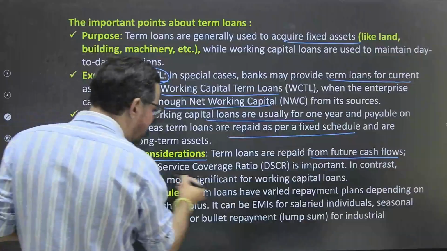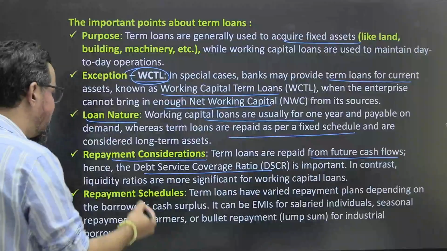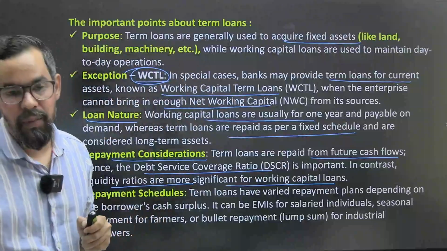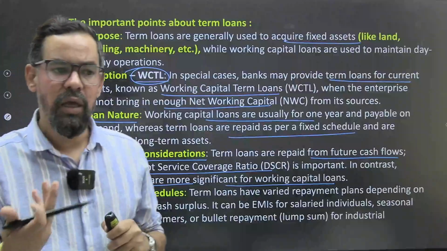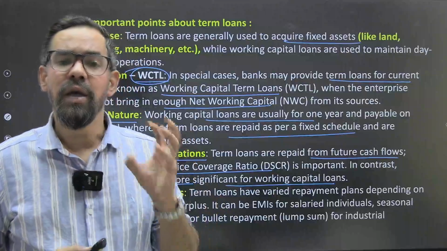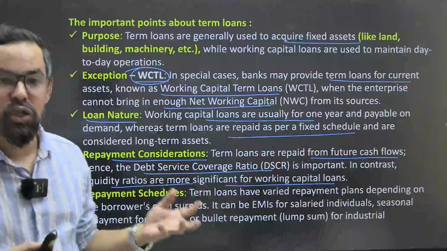Hence, the debt service coverage ratio (DSCR) is important here. In contrast, liquidity ratios are more significant in case of working capital loan. So for that sake, we generally analyze companies' performance on the basis of their net working capital ratio and current ratio, quick ratio and all.